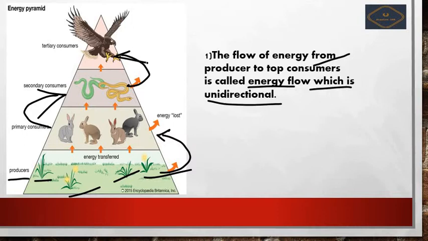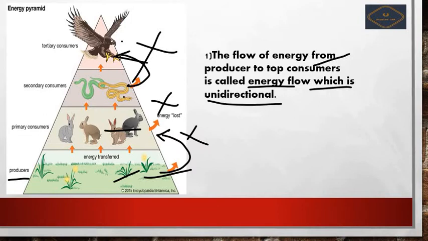Now we will think about the reverse direction. Can the snake eat the eagle? It is not possible. Can the rabbits eat the snake? Not possible. Can the grass eat the rabbits? It is not possible. So in this way you have to remember that the reverse direction of energy flow is not possible.